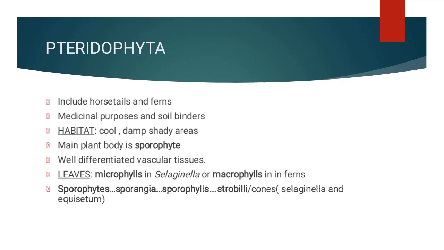Let us see that once again. The sporophyte is the main plant body. It consists of sporophyll. The sporophyll consists of the sporangia. The sporangia consist of the spore mother cell. The spore mother cell undergoes reduction division to form the spores. And the spores give rise to the gametophyte.